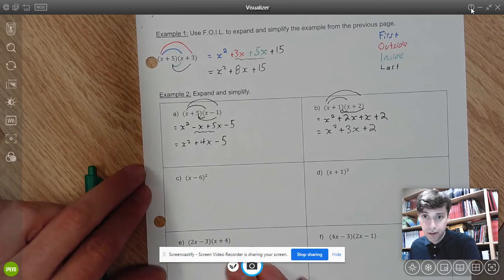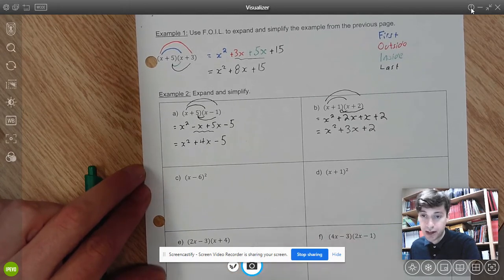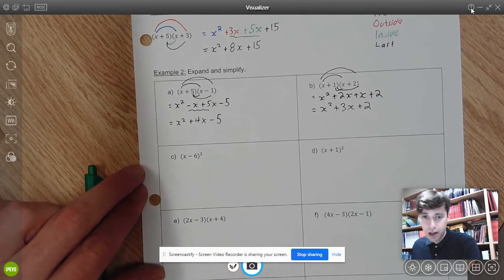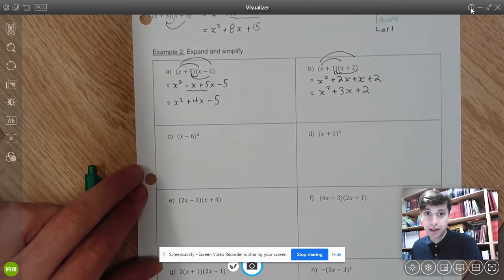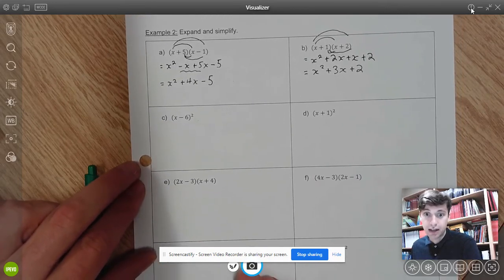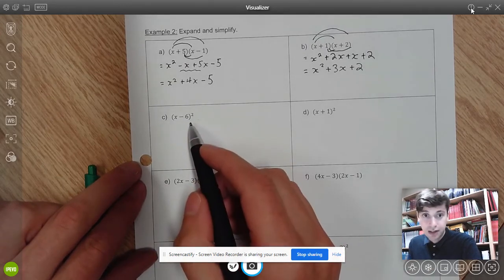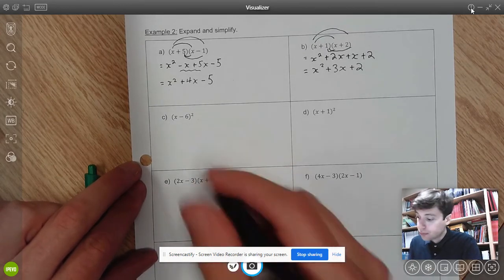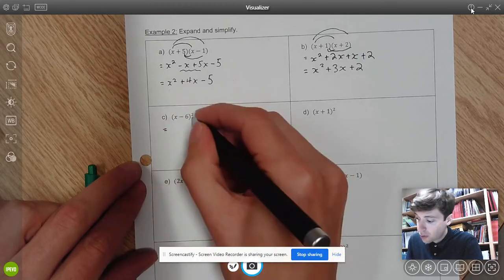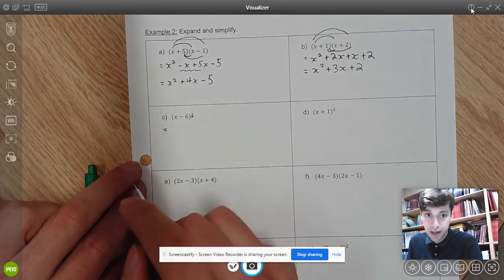Okay, so that's it for FOIL. Our first step is to do four multiplications, and then our second step is to collect the like terms. We're just going to look at a couple different cases now, and then you're going to have a chance to practice with some textbook questions. We have x minus 6 squared. What does squared mean? Squared just means I'm multiplying something by itself.